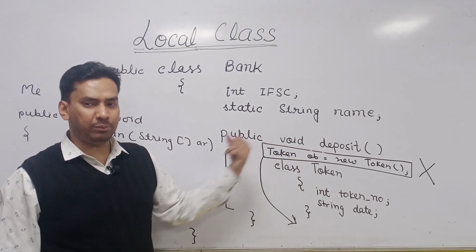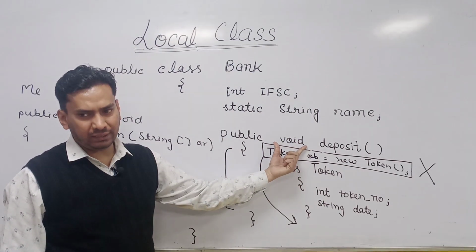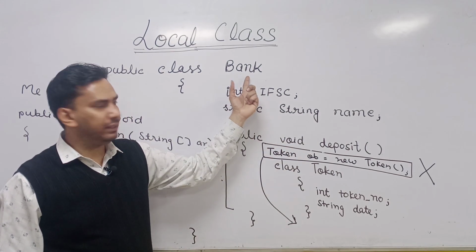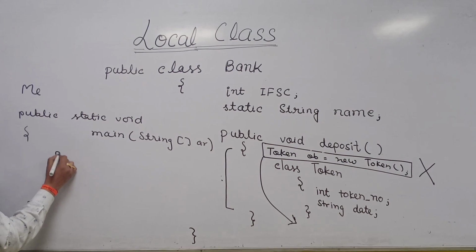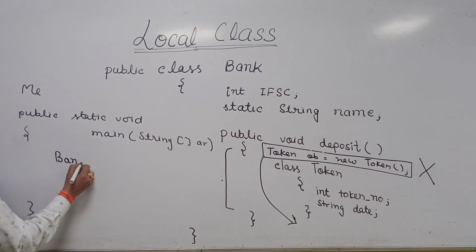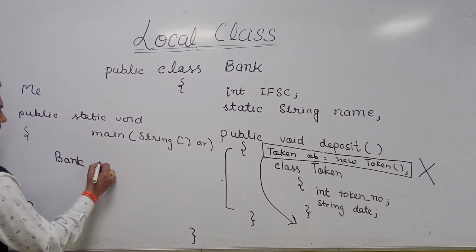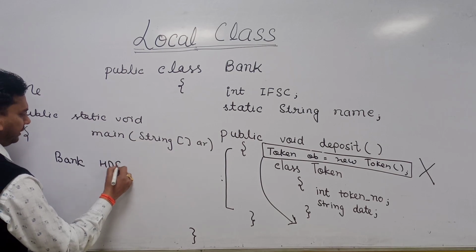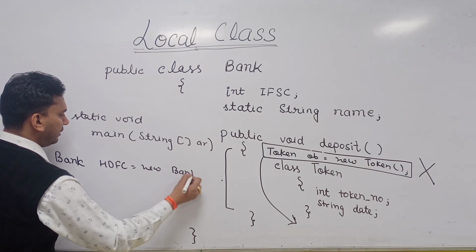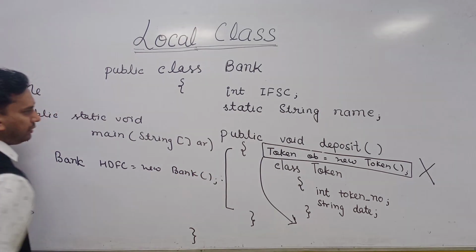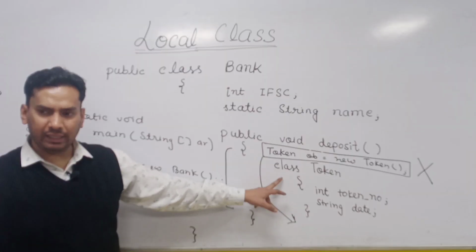So definitely I will have to call this deposit function. And to call this deposit function, because this is a non-static function, I have to create the object of the bank. Let's say bank HDFC is equal to new bank. Then can we create the token class object now?